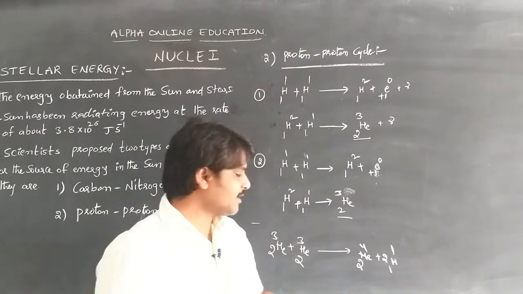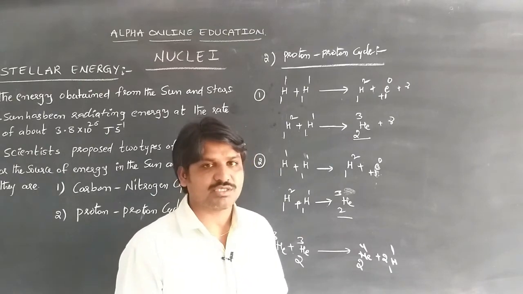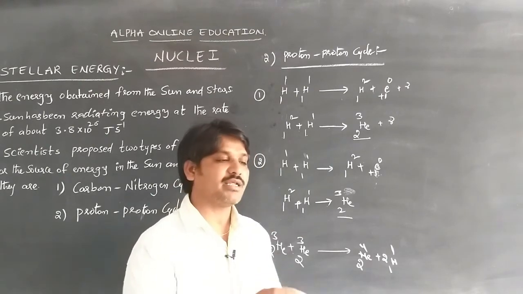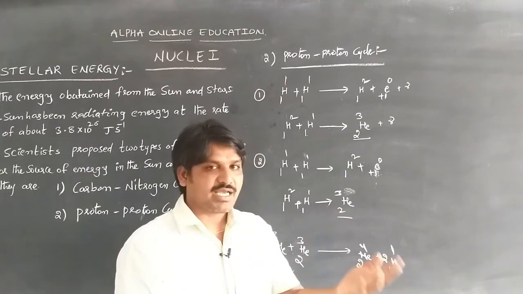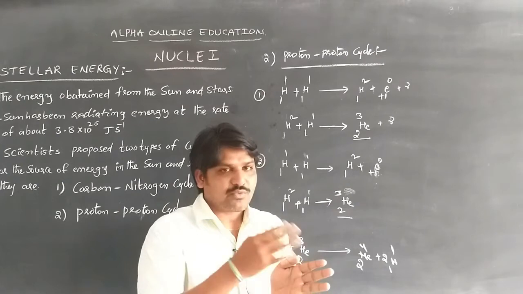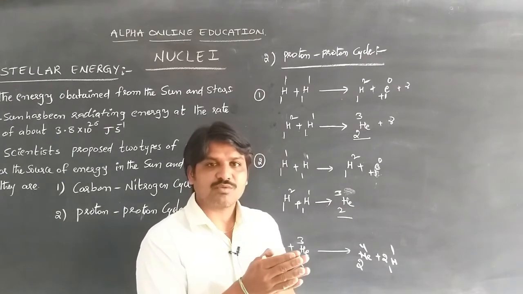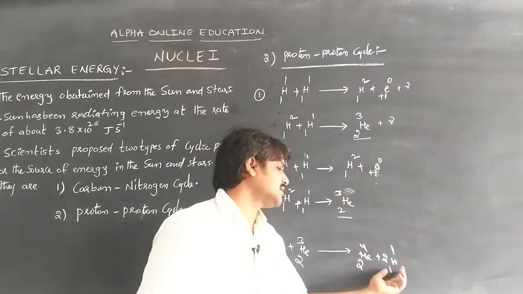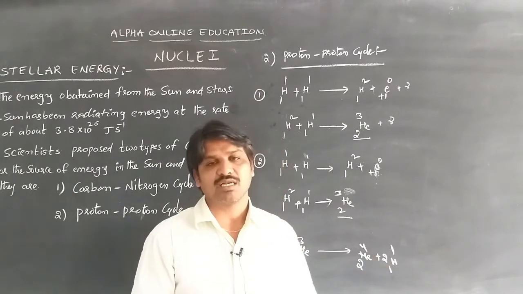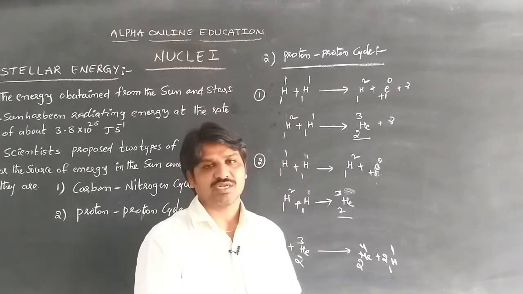Again these two released protons are combined and form the deuterium and positron. Again another proton is combined with the deuteron and emits the helium atom. The process can be done twice. Then the two helium atoms produced in the process are combined and form a stable helium atom, and the same process can be done several times. So this cyclic process goes on continuously.